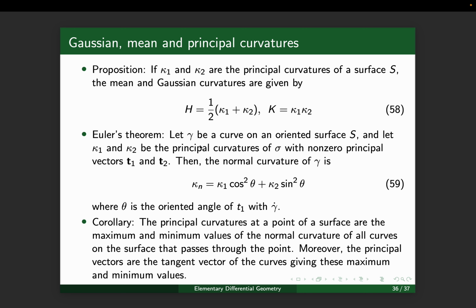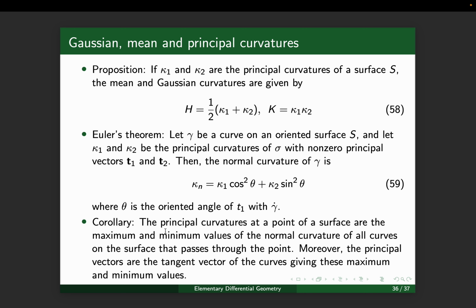So we have a theorem corresponding to this. Let's say gamma is a curve on an oriented surface S. Kappa 1 and kappa 2 are the principal curvatures of the surface with principal vectors T1 and T2. Then the normal curvature is given by kappa 1 cos square theta plus kappa 2 sin square theta, where theta is the angle between T1 and gamma dot. So the normal curvature is defined like this.